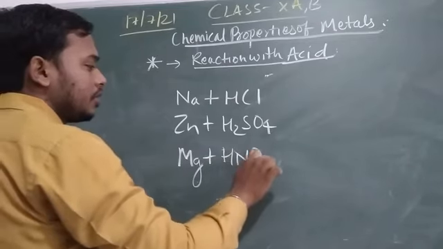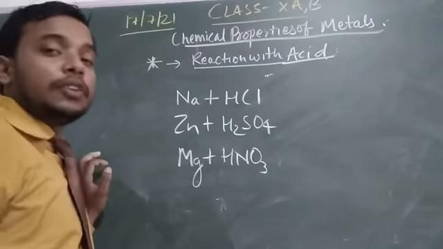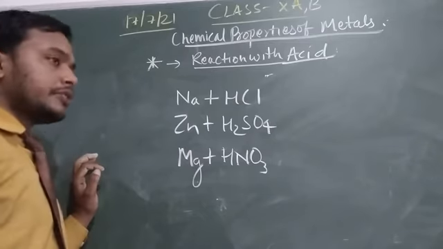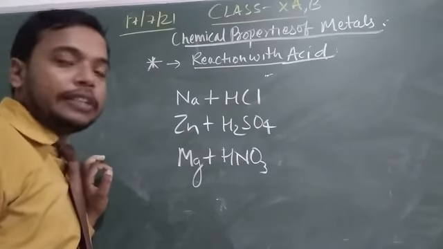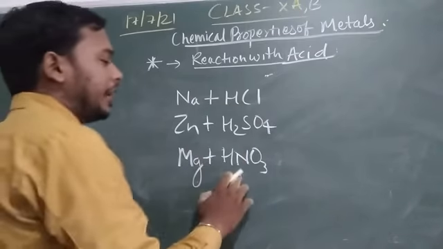These are common strong acids, common examples of acid. They are hydrochloric acid, sulfuric acid and nitric acid.